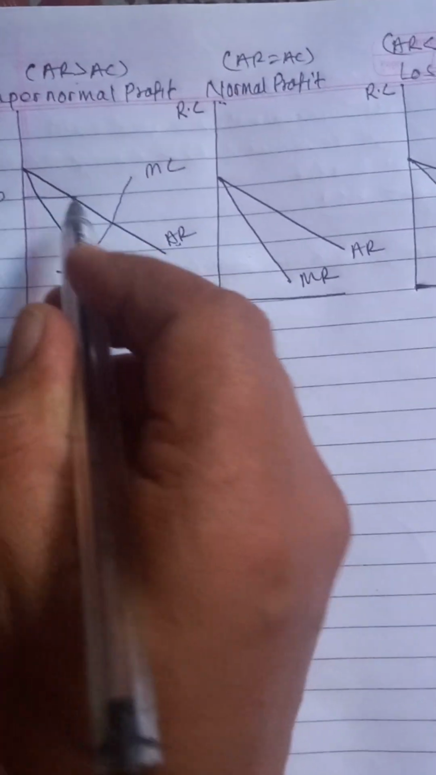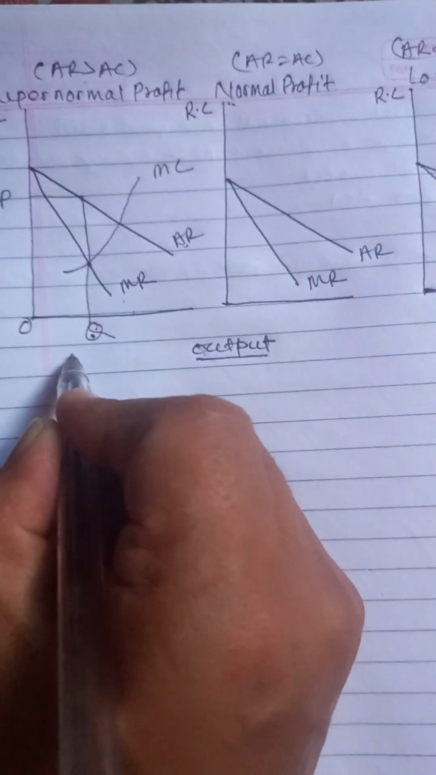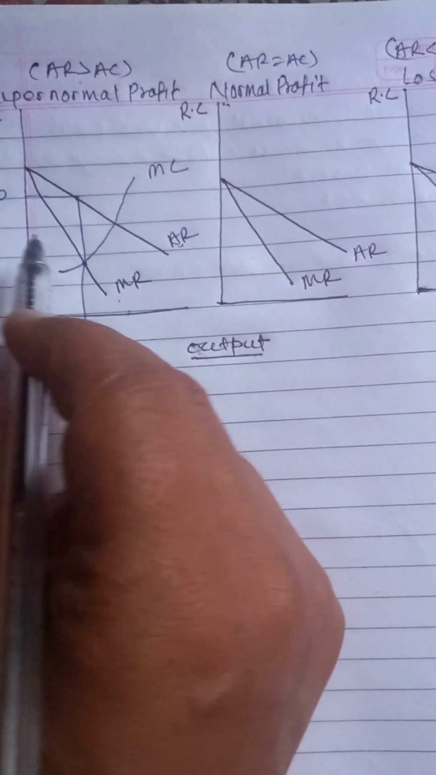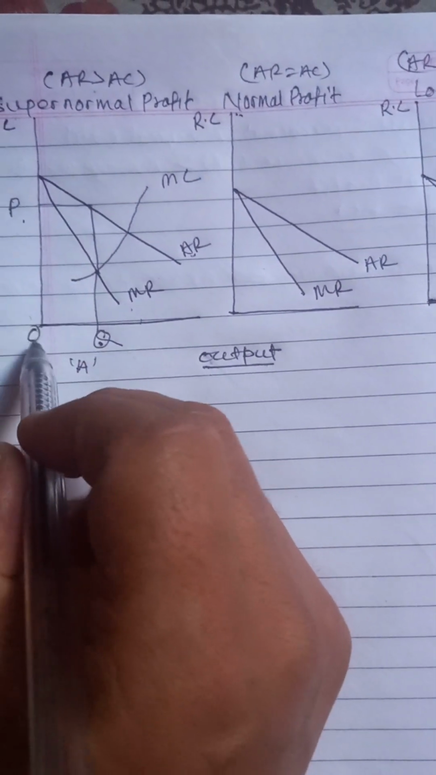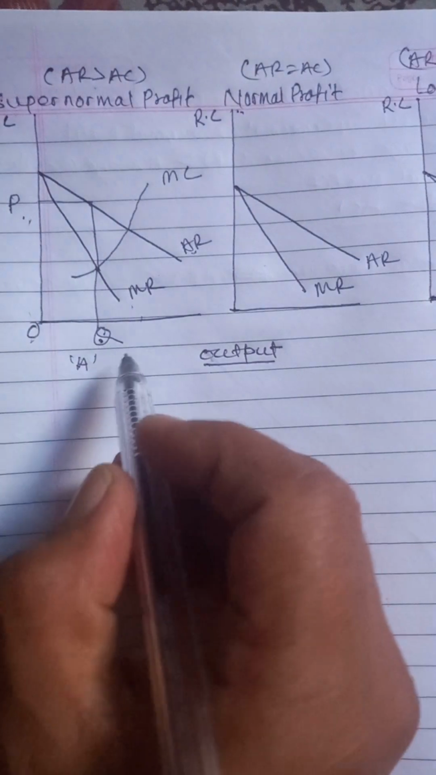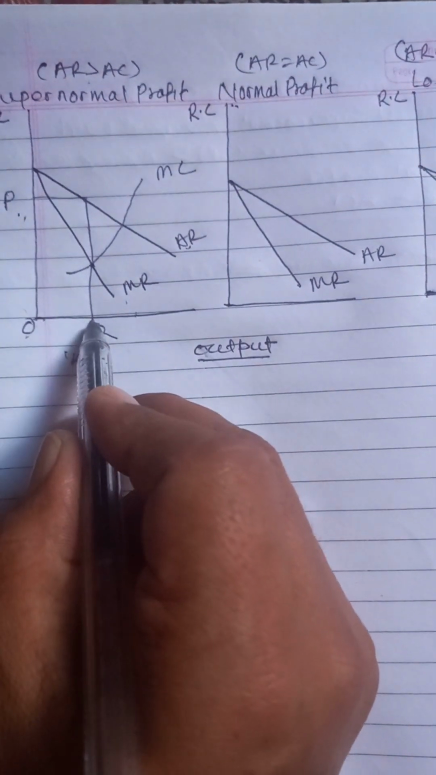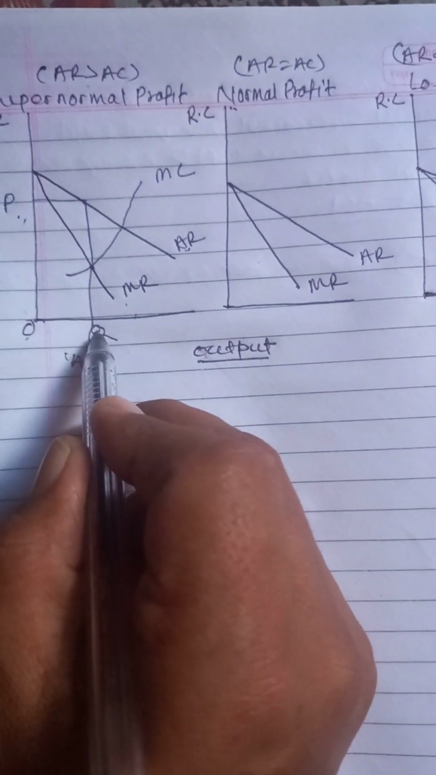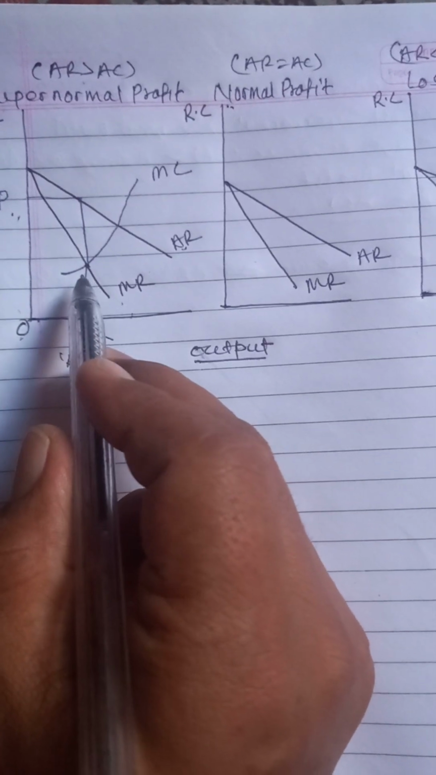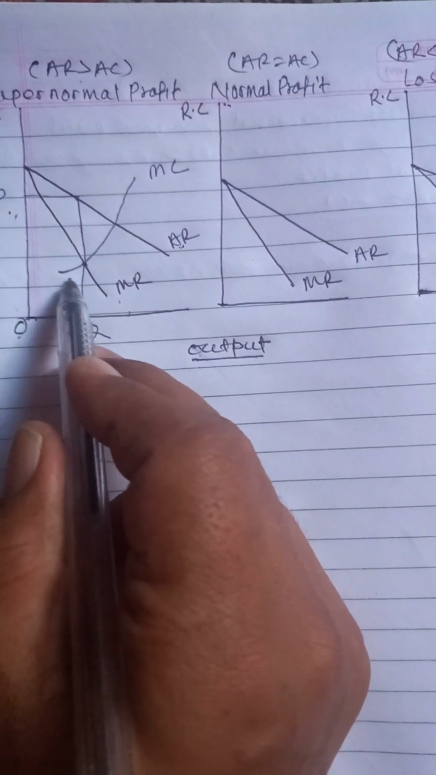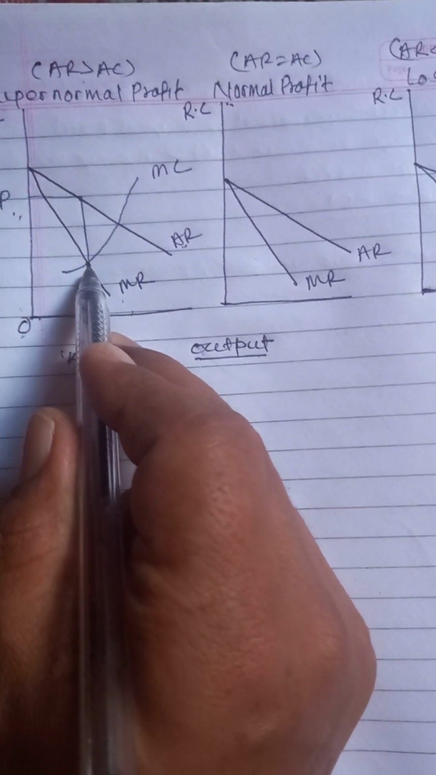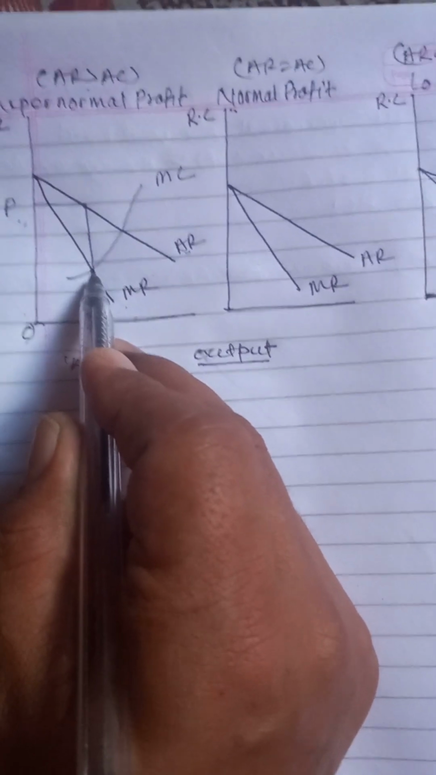The price of firm A is OP, the price in the market, selling OQ quantity. This firm will produce OQ quantity. And how is the output determined? MC cuts MR at this point, and so output is determined here.